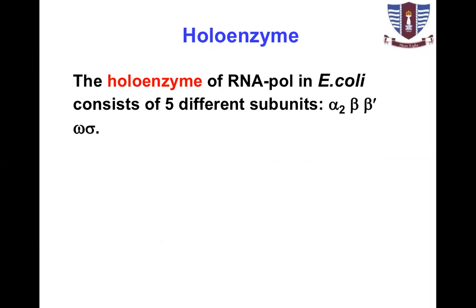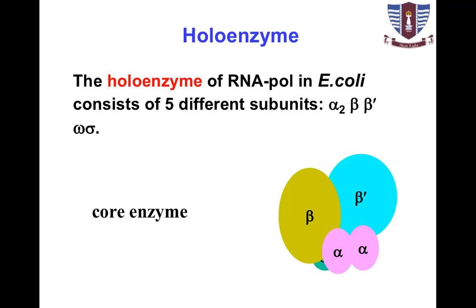It consists of 5 different subunits: 2 alpha, 1 beta, 1 beta prime, omega, and rho. So look at this enzyme. 2 alpha, 1 beta, another beta prime, and there is omega in blue on the backside. This is the core enzyme. This is an enzyme which is not completely catalytically active.